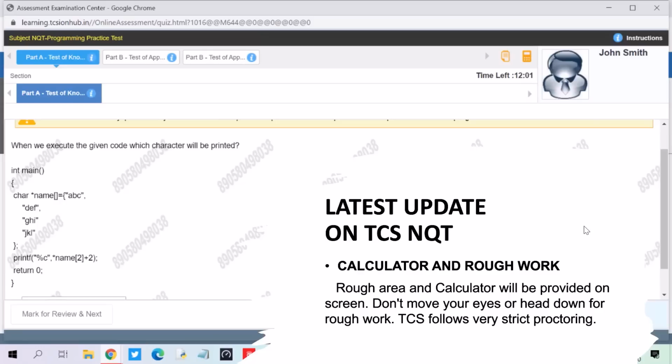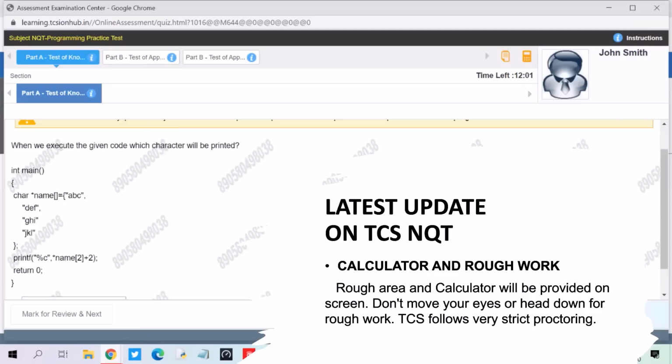So it might be possible that questions will be framed in such a way that they don't require much calculation, because TCS is very smart. But the more important thing here is that we should avoid moving our eyes or head down, looking somewhere else, or turning around, because TCS follows very strict proctoring.